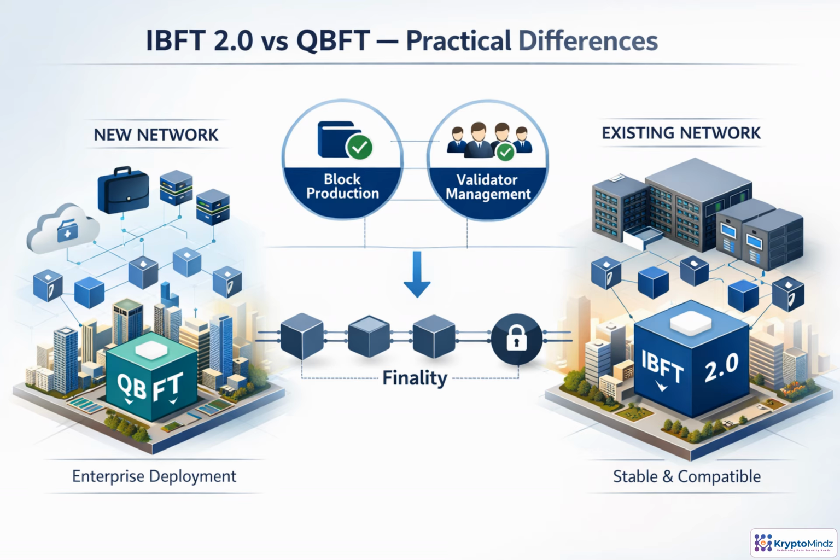IBFT 2.0 and QBFT address the same core need: validator-based consensus with deterministic finality in a permission network. The difference is mostly practical. For a new Besu enterprise network, QBFT is typically preferred because it aligns with current recommendations. For an existing IBFT 2.0 network, staying with it can be reasonable when compatibility, operational stability, and governance continuity matter more than changing protocols.